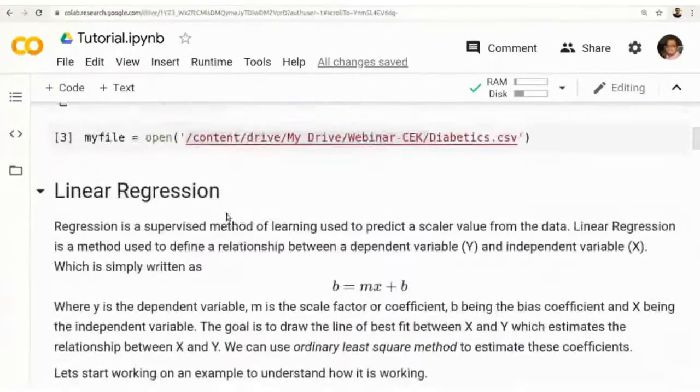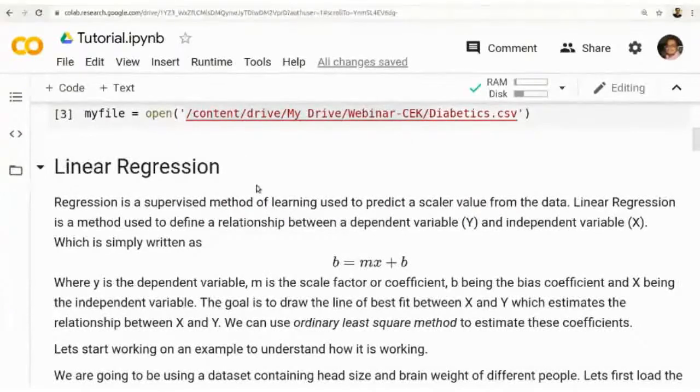The first example we are taking is linear regression. You know what linear regression is? It's a supervised method. We are given some data, and from the data points you have to predict a regression function. Given the data, you have to find a line that passes through the data points and relates them.